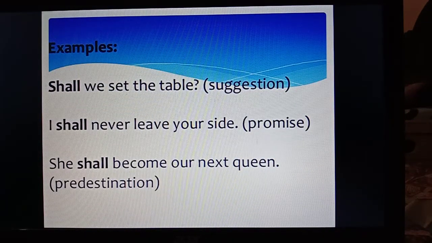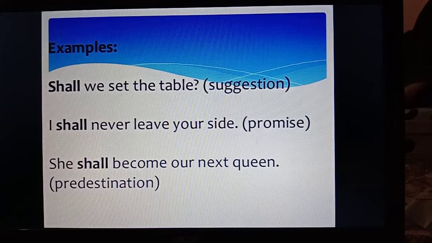Shall we set the table? Here shall is used to express the suggestion. I shall never leave your side. This is promise. She shall become our next queen. This is predestination, or you can say this is something said earlier about someone. So these are some of the examples about the uses of shall.